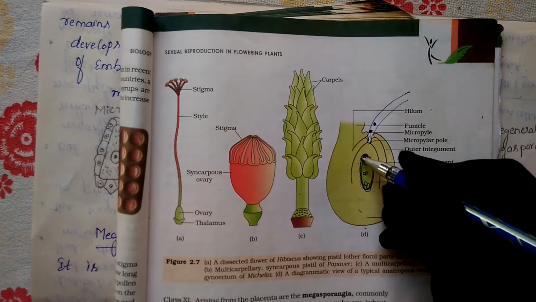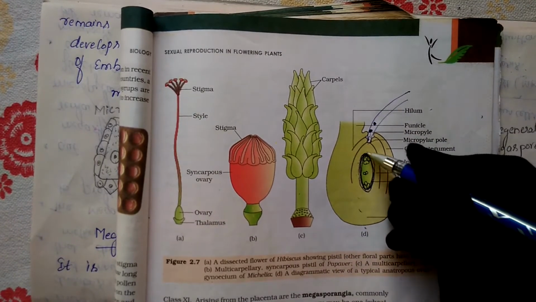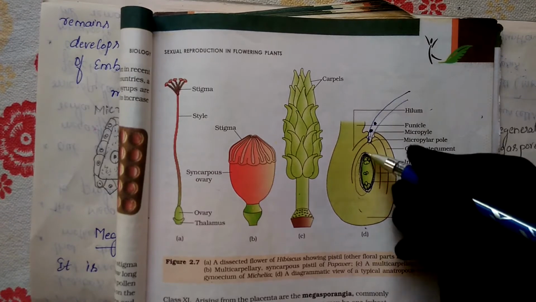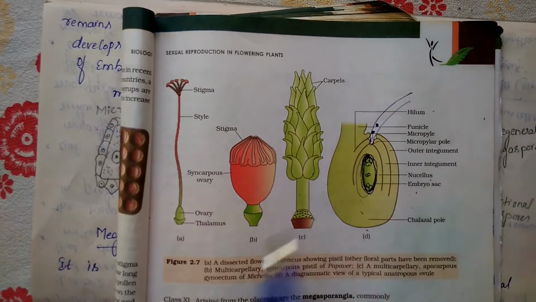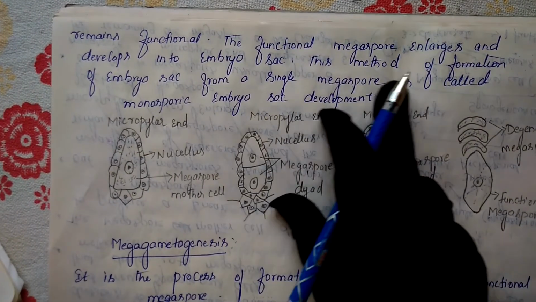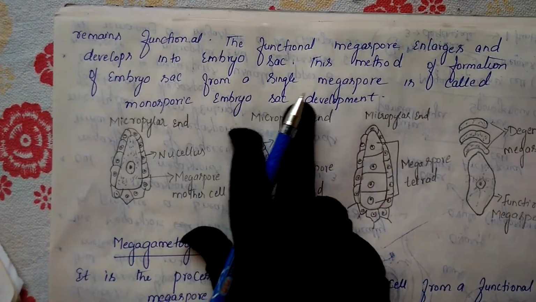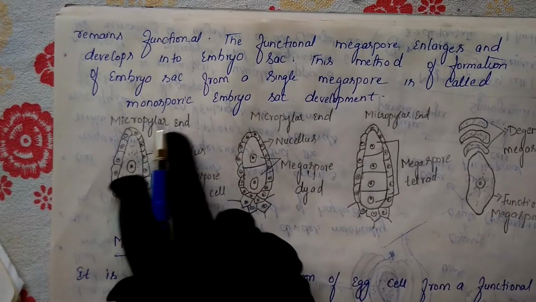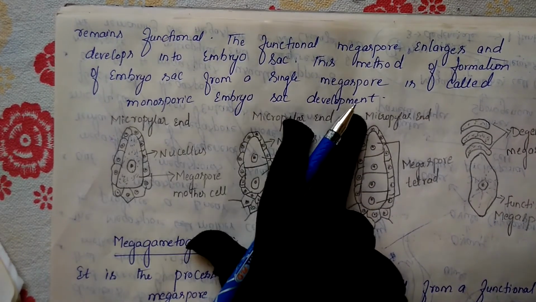This whole region, shaded here, is what we call the embryo sac. Now this one becomes functional. See, they have been mentioned like this here. The method of formation of the embryo sac from a single megaspore is called monosporic embryo sac development.